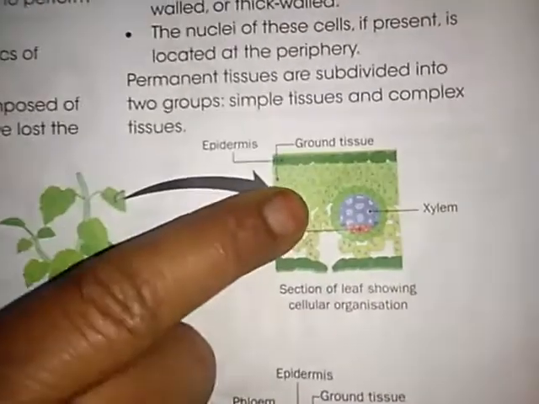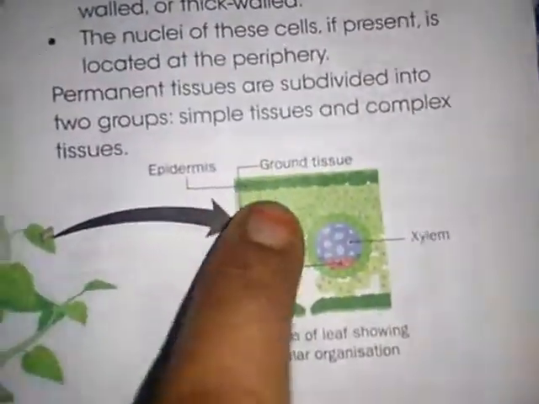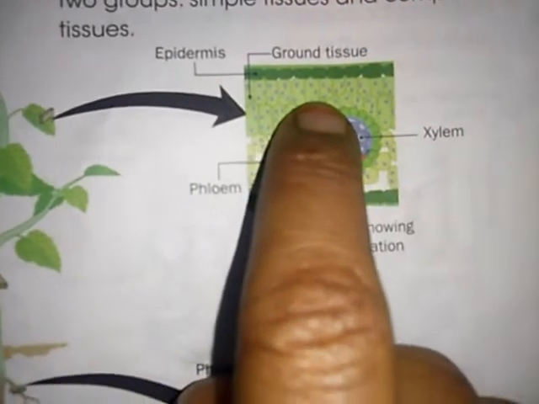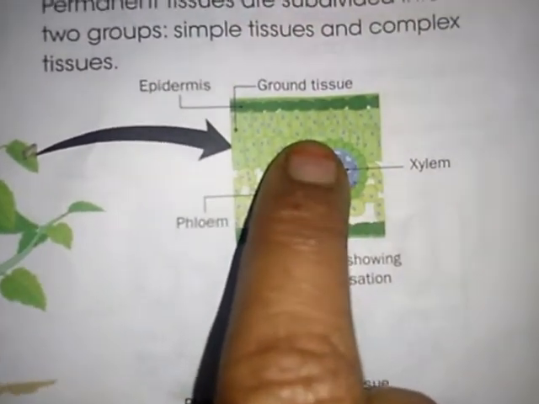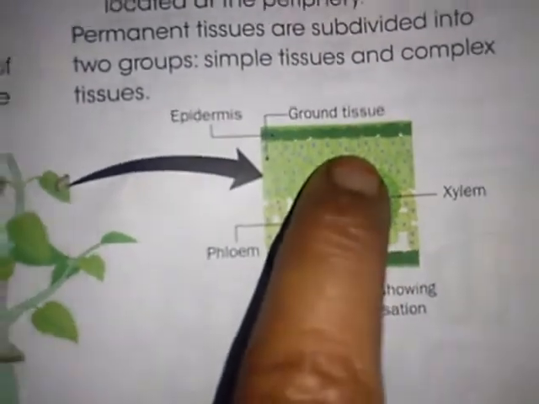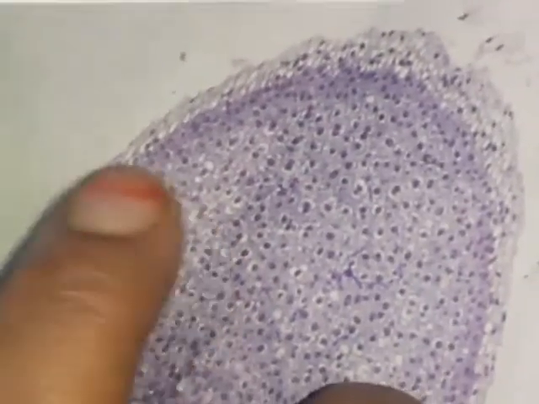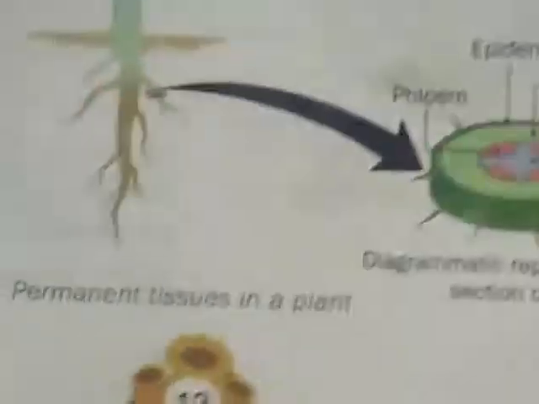And then nuclei. The nucleus is present in the periphery. What is the meaning of periphery? The nucleus is present at the tip of the cell. But in meristematic tissue, where is the nucleus present? At the center of the cell.